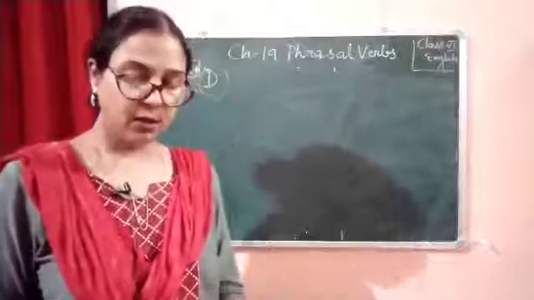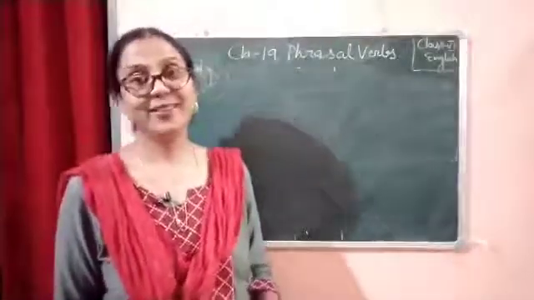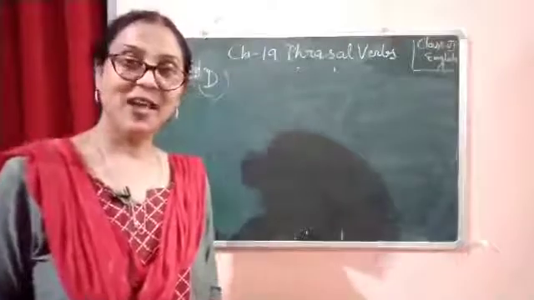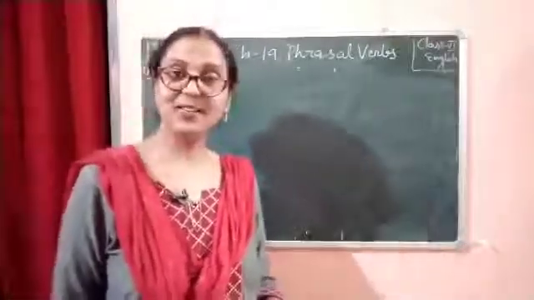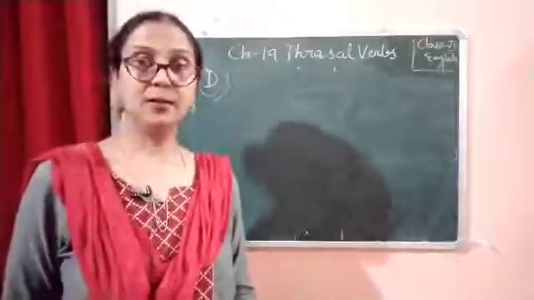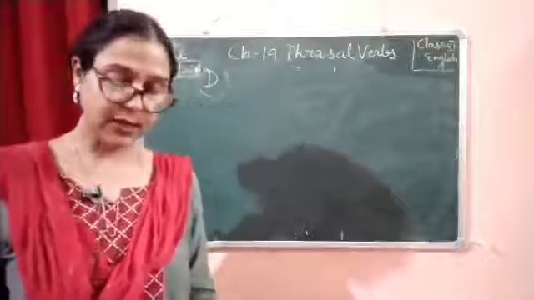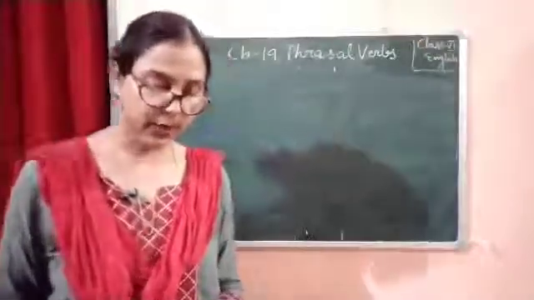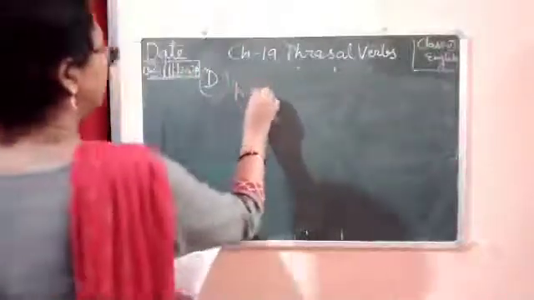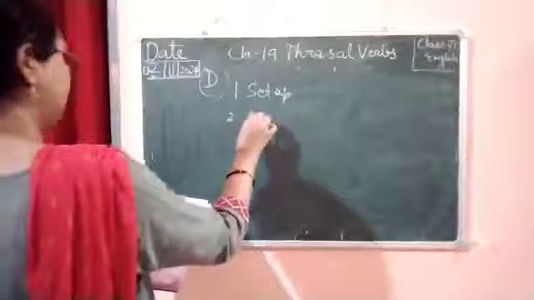Match the phrasal verbs with their correct meanings. Now here the meanings have come. So as we have discussed in exercise number B, the meanings are there. So this is the same exercise that we should do. Match the phrasal verbs with the correct meanings. Now here the first word is set up. Second word is set out.